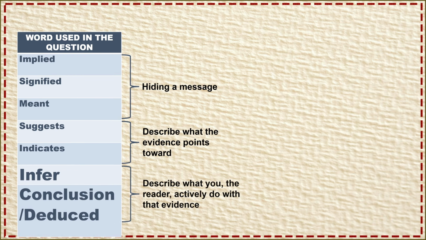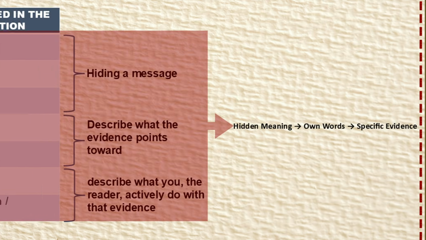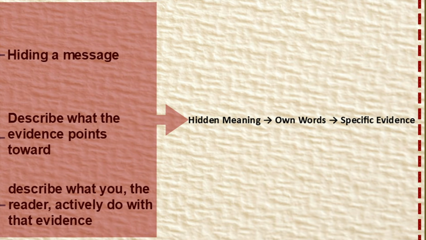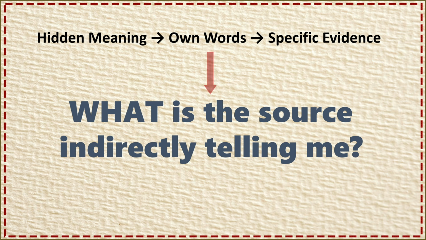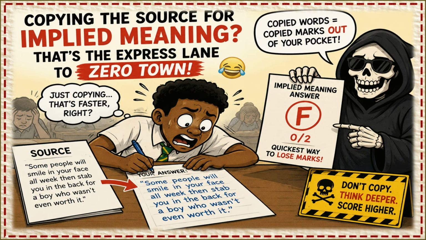Infer and conclusion are about what you, the reader, must do with that evidence. All of them lead to the same answer method. Hidden meaning, own words, specific evidence. The big question behind every one of them is this: what is the source indirectly telling me? This is different from an extraction question, where the examiner wants you to quote evidence word for word. In implied meaning questions, copying the source is one of the quickest ways to lose marks. Many learners simply repeat the words they see, but the examiner wants what is hidden behind the words, not the words themselves. So use this method.